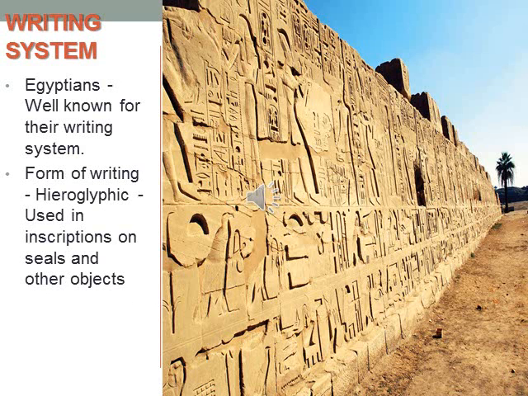Then the writing system. The Egyptians are well known for their writing system. So already language developed, and here they were known for their writing system. Their form of writing was known as hieroglyphic. Hieroglyphic was used in the inscriptions on seals and other objects. Inscriptions means the writing on stones or palm leaves or any surfaces. So they used the art of writing hieroglyphic on seals and other objects.